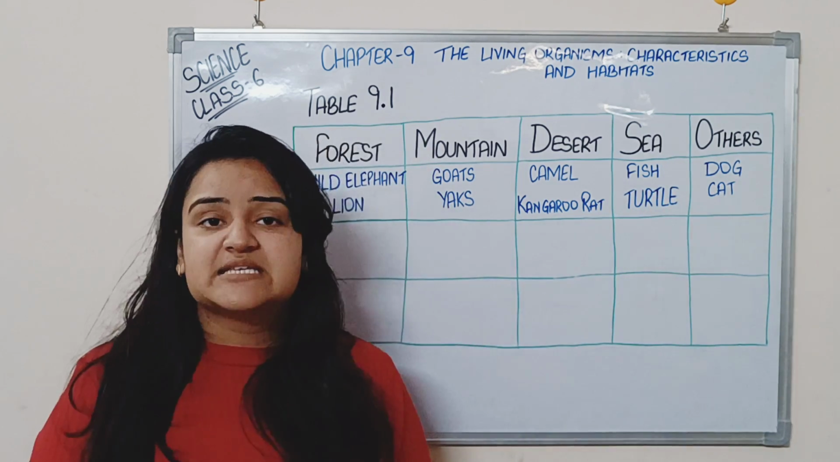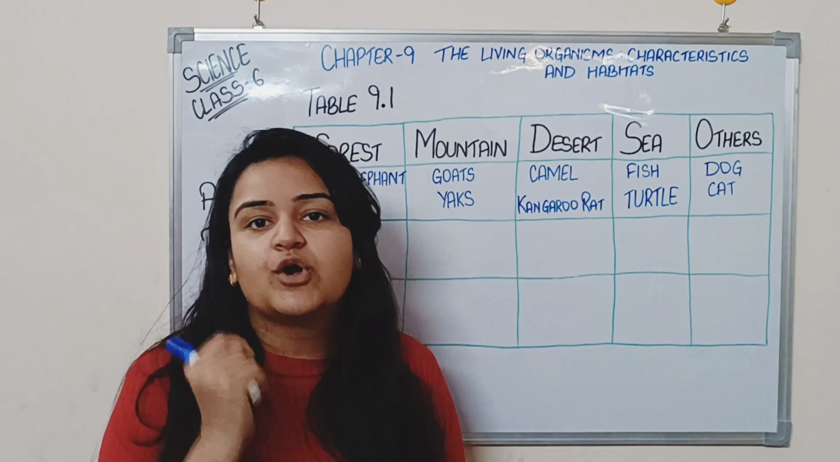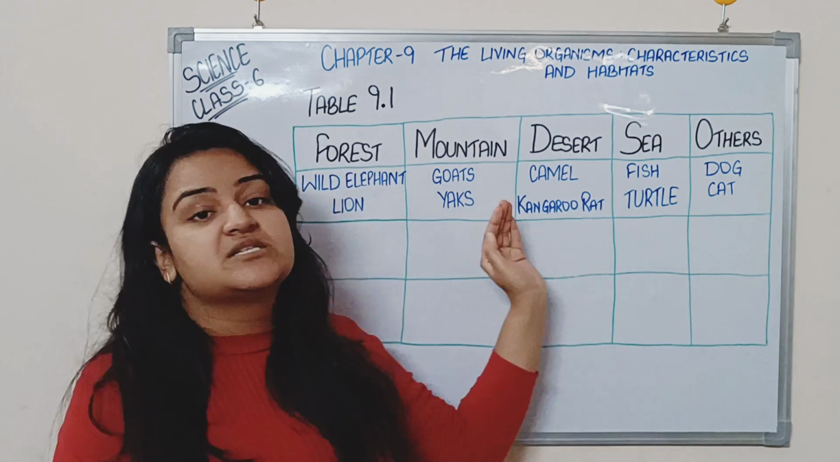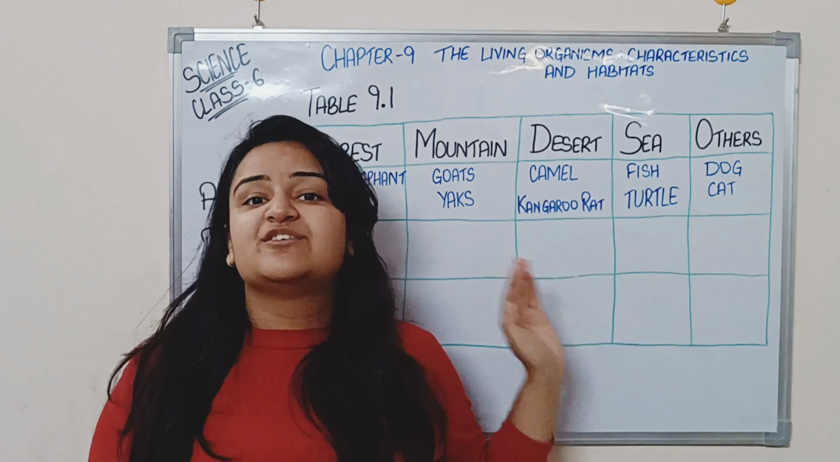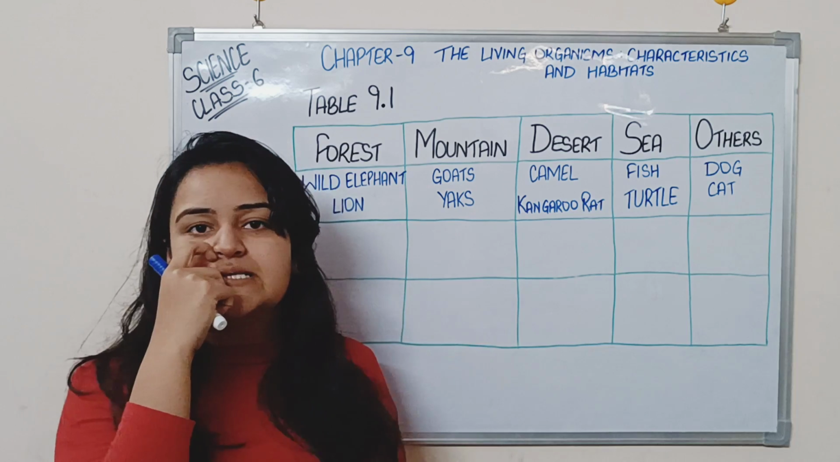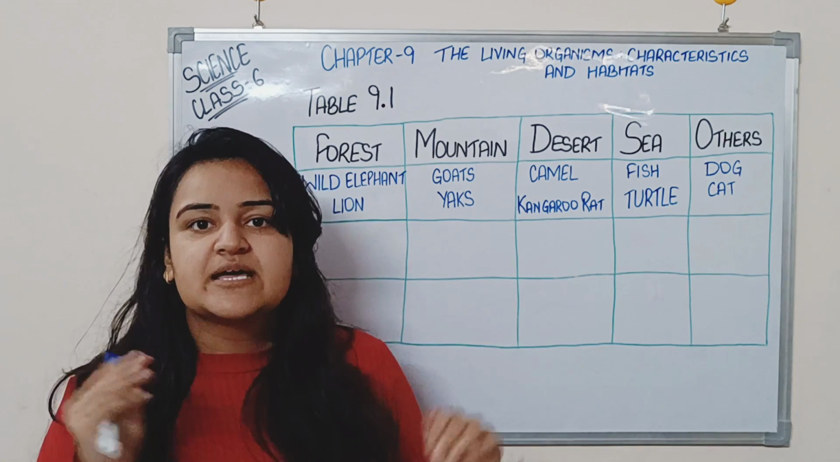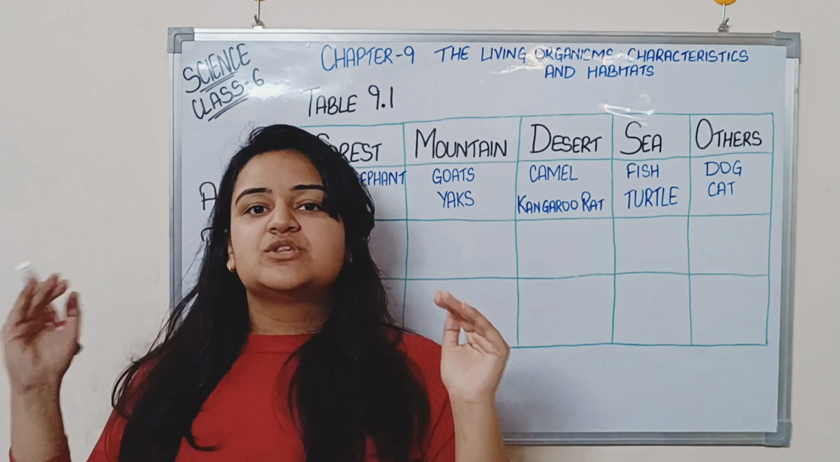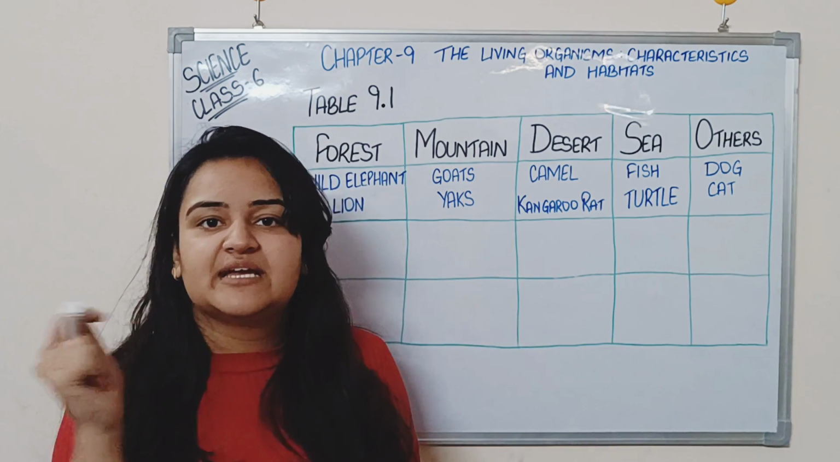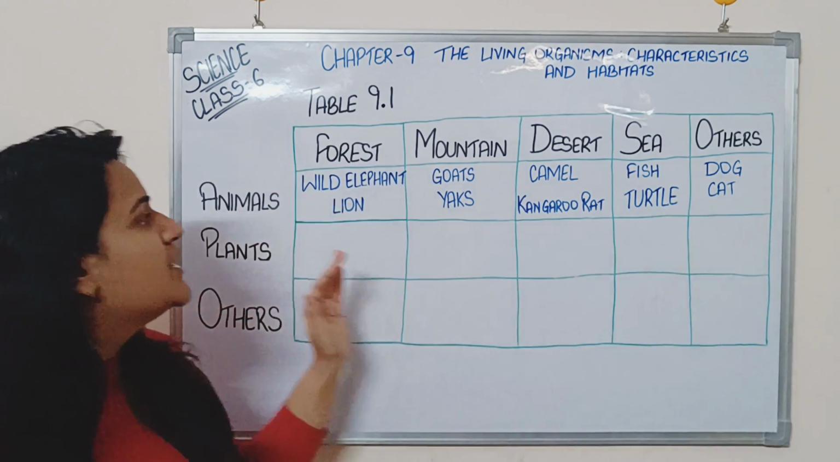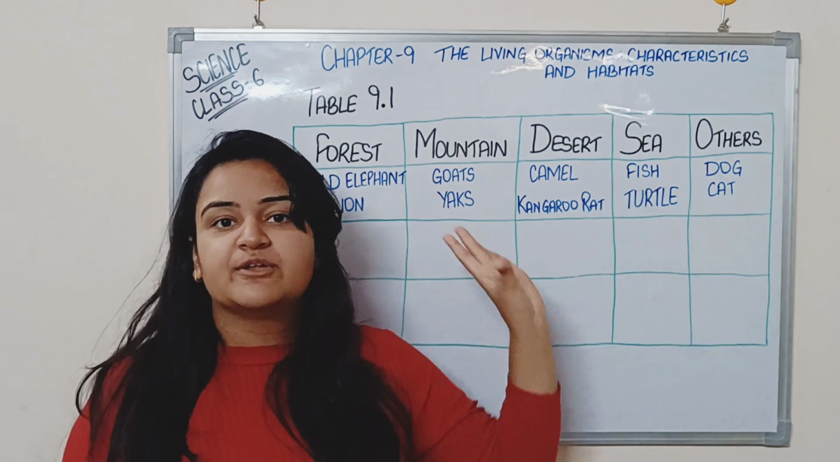In the sea, you see all of the water animals. You see fishes, you see turtles. Turtles are also present in deserts, but both of them are different. Under others, I am considering all those animals and plants which are present in the normal plains, including Punjab, Haryana. So these are the plains. All those areas I am considering in others. Okay, so this is a chart for the animals.